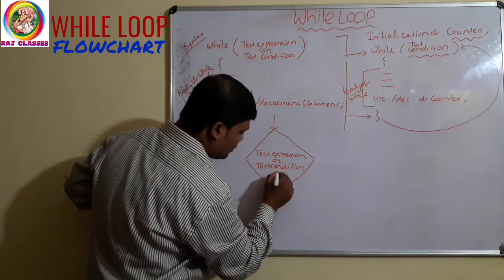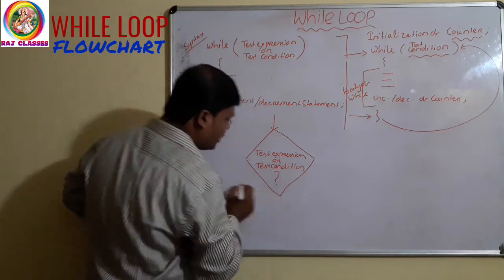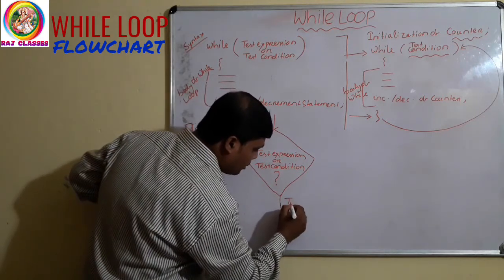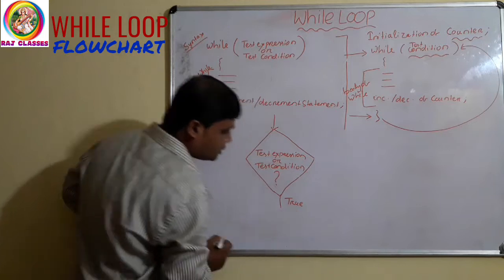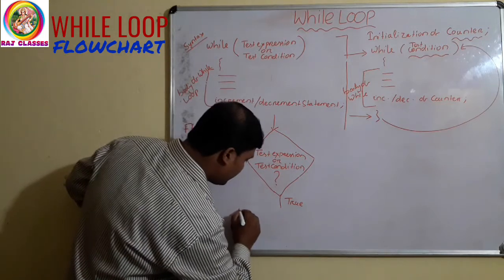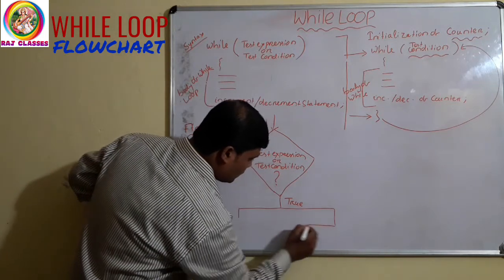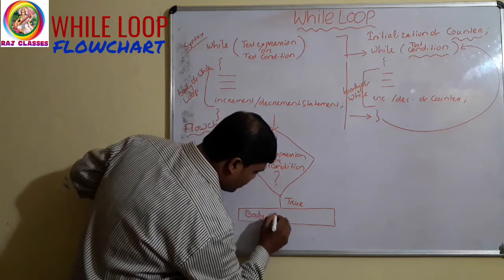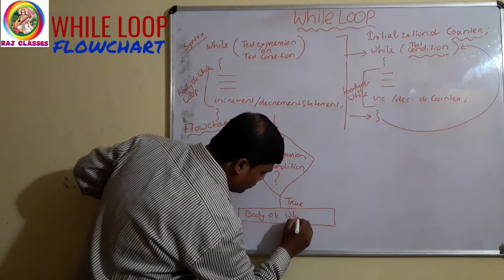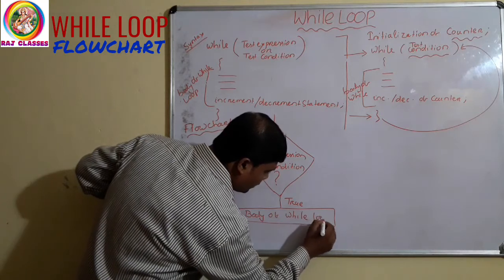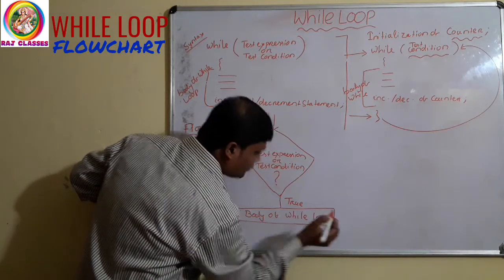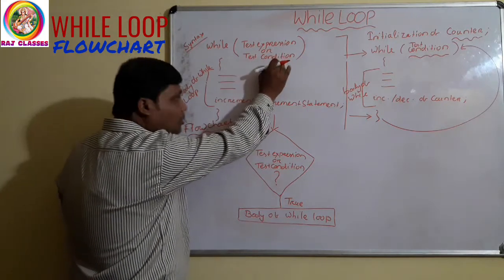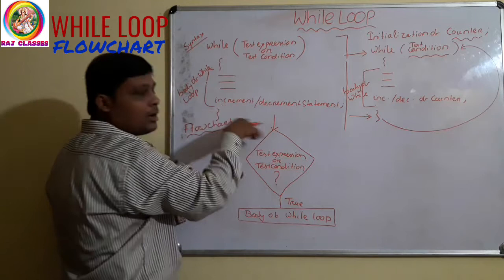If this test expression or test condition is true, what will happen? The body of the while loop will execute. You can see, if this test expression or condition is true, then the body of the while loop will execute.